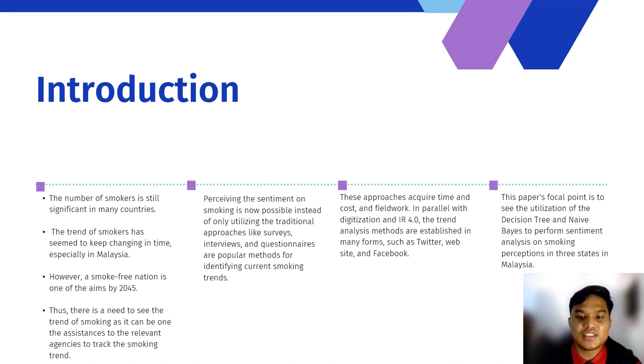Thus, in parallel with digitalization and Industrial Revolution 4.0, the trend analysis methods are established in many forms, such as Twitter, website, and Facebook. Due to that, this paper's focal point is to see the utilization of decision tree and naive Bayes to perform sentiment analysis on smoking perceptions in 3 states in Malaysia.